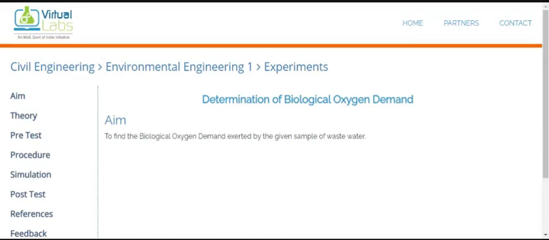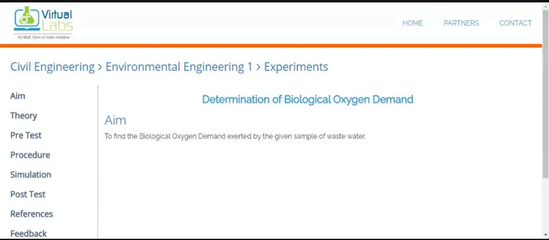We are taking the experiments of environmental engineering on the virtual lab, and obviously this virtual lab platform is provided by the Ministry of Education, Government of India. Okay, and it is in partnership with NITK Surathkal. So this particular link which I was sharing with you, all these are from that virtual lab platform. We are taking the benefit of it as it is free of cost, and we run the experiments virtually.